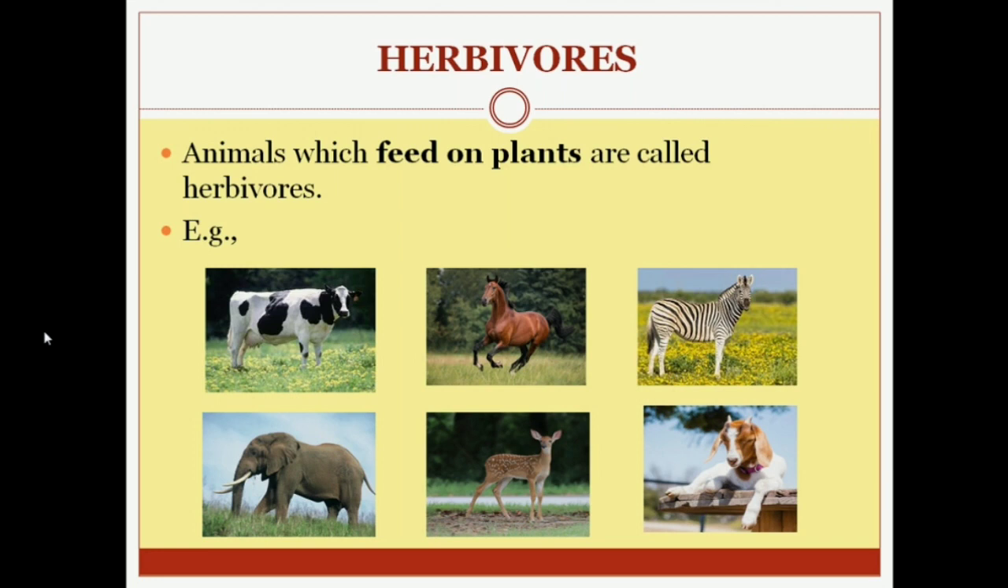Why are they herbivorous animals? Because they eat plants as their food. There are many more examples of herbivores. Now what you have to do is write in your notebook different herbivore animals which you know.